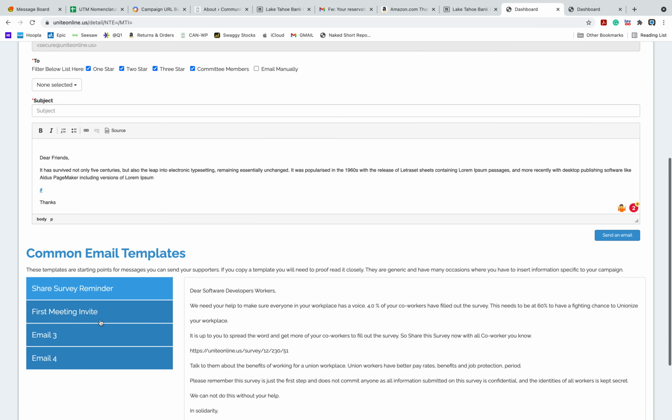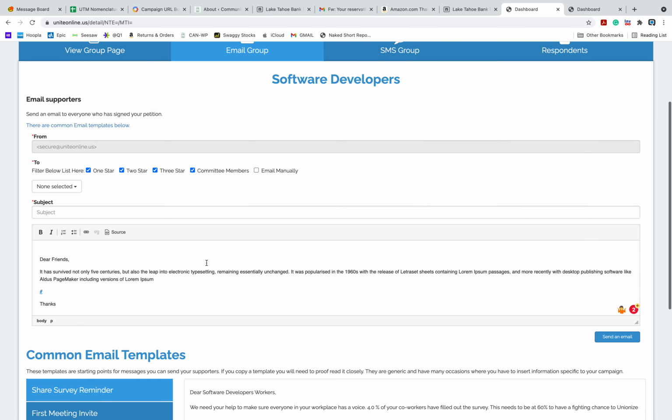And we have a few templates here for emails that will be sent out. So you just select, if I had selected just 3 stars, then when I drop down the selected, I could click on, it would only filter all 3 stars, and then I could select all of the 3 stars, or just 2 stars, or everybody, or however we want to filter that.